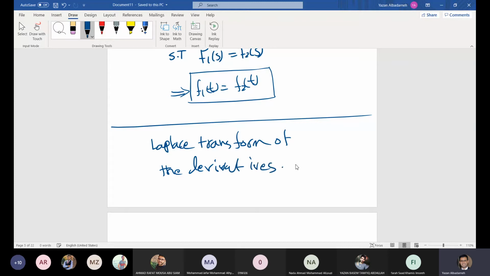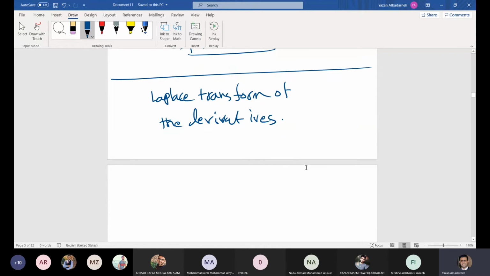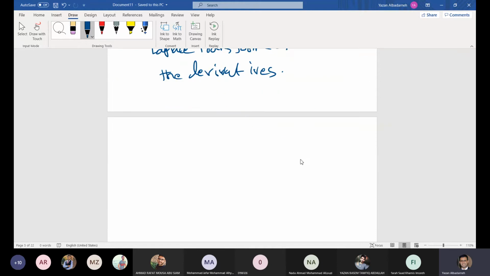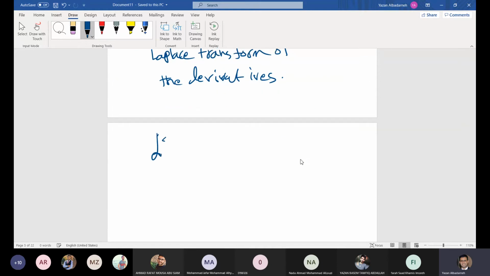Let's start with the Laplace transform of the derivatives. Last time we showed that the Laplace transform of the derivative of f of t, f prime of t, is given as s F of s minus f of 0.